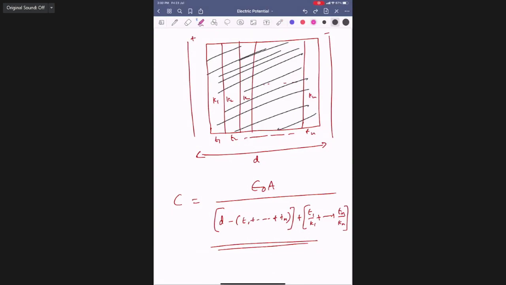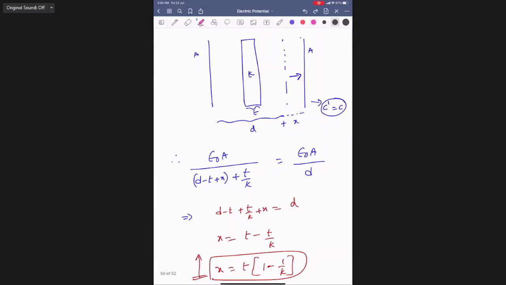Sir, can you please show the previous page? This one. Yes, sir. Thank you, sir.